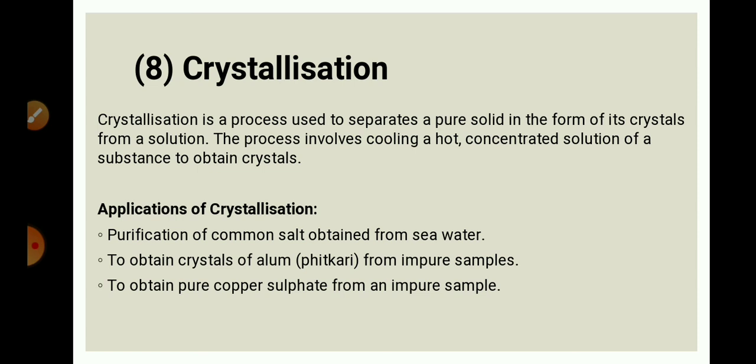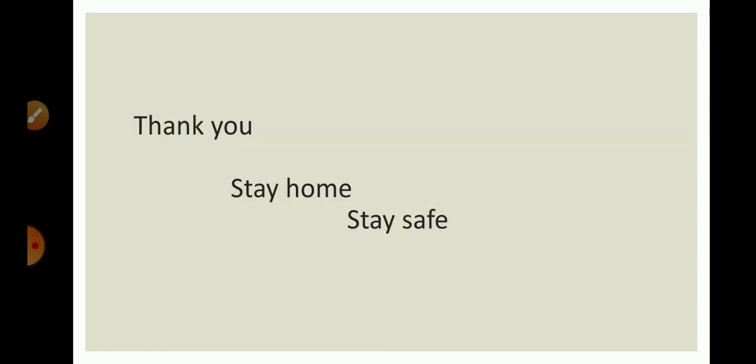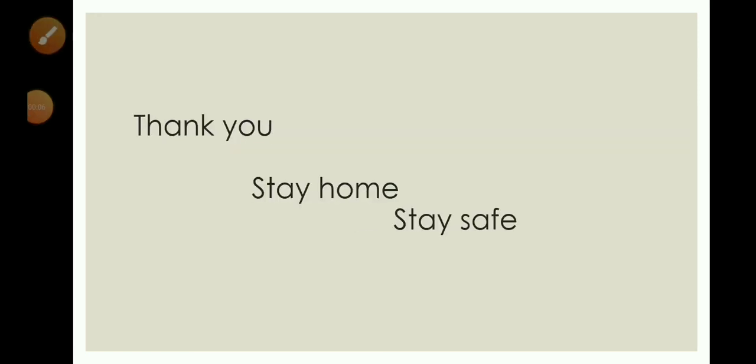Here bleaching powder is used for chlorination, and chlorination is the process in which bacteria or germs are killed, and then the water is transported to the residential area for drinking purposes. So these are the different methods to separate components of a mixture. Hope you understood all the processes. With this we have completed our lesson number 2, Is Matter Around Us Pure. Thank you and have a nice day.